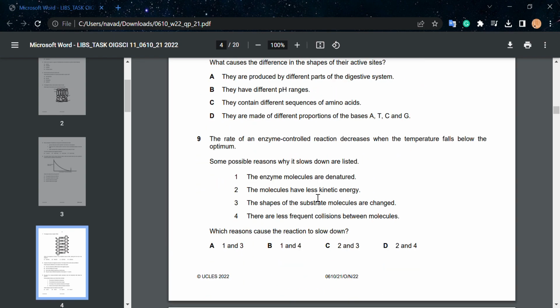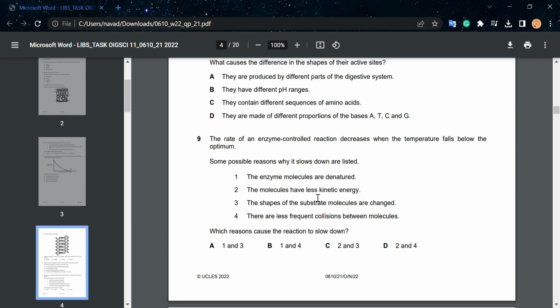Question number 9. The rate of an enzyme-controlled reaction decreases when the temperature falls below the optimum. Some possible reasons why it slows down are listed. The enzyme molecules are denatured. No, that's not true. If the temperature is reduced, it will not denature. The molecules have less kinetic energy, and that is correct. So it does not collide with the active site that often.